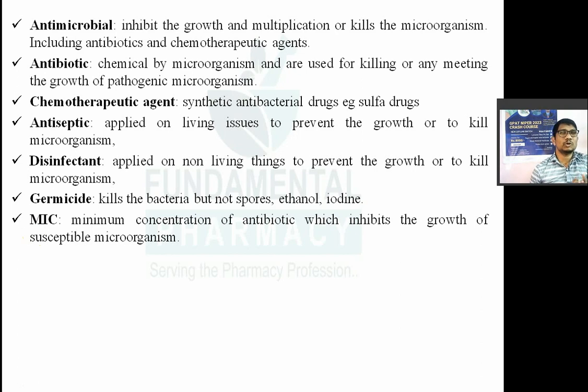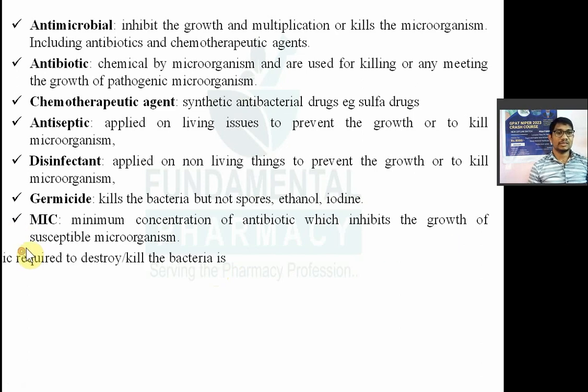So minimum concentration of drug in the body which is required to produce a therapeutic effect is known as minimum effective concentration, MEC, for other drugs. But for antibacterial drug it is MIC, minimum inhibitory concentration. So it is a minimum concentration of drug or antibiotic which inhibits the growth of susceptible microorganisms, that is MIC. Now efficacy of drugs is expressed in terms of minimum effective concentration, but efficacy of antibacterial drug is expressed in terms of MIC, minimum inhibitory concentration. You have to remember this, very important.